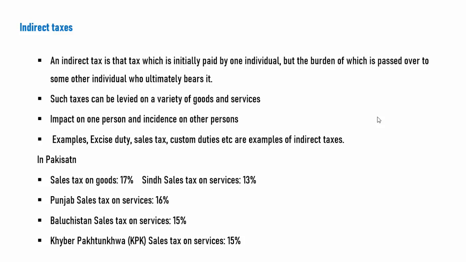It means these taxes can be shifted to another person. One person pays in the first instance, so the incidence is on the person who pays the tax, and he shifts it to the other person, which means that the impact is on the other person.